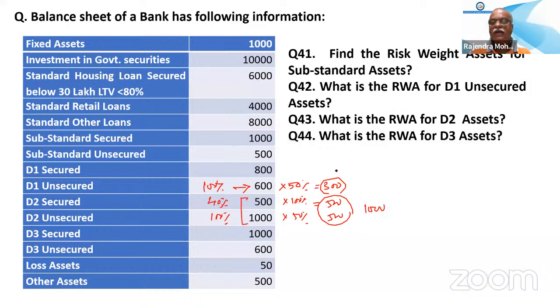Next one. What is the RWA for the D3 asset? Both are 100%. Into 50% of 800, it is 600. 800. Okay.